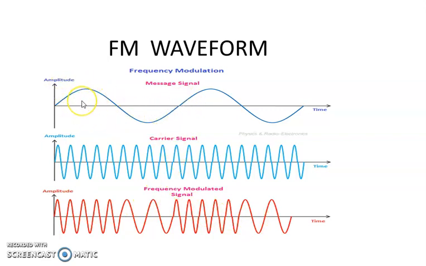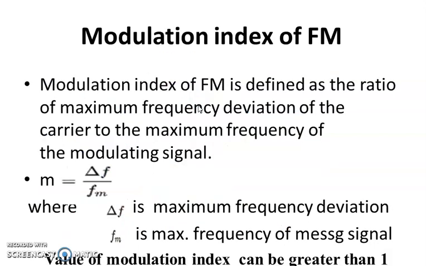During the positive half cycle of the message signal, the carrier frequency is increasing. During the negative half cycle, the frequency is decreasing. That is known as the frequency modulated wave.